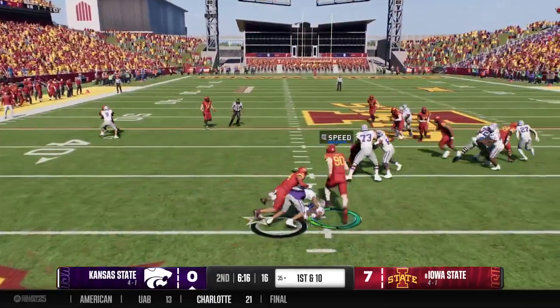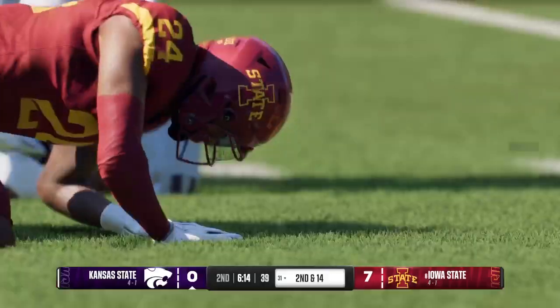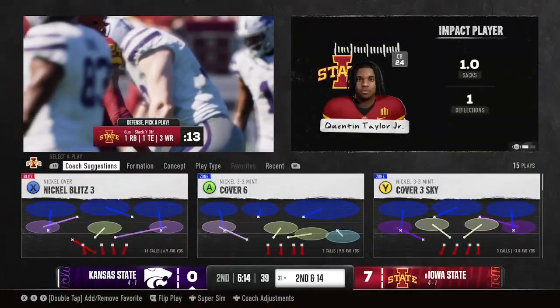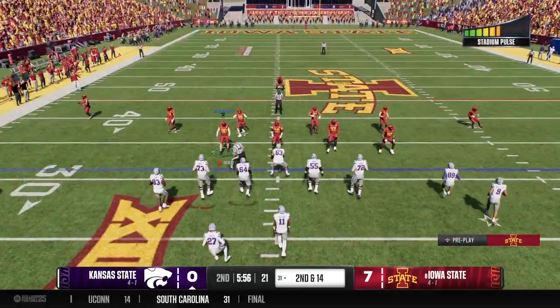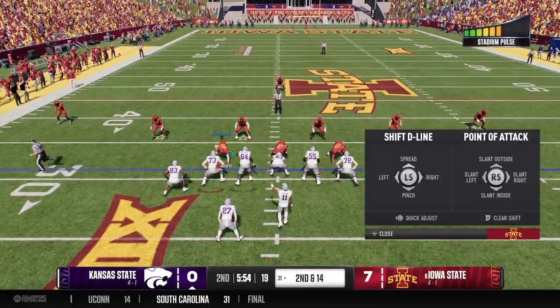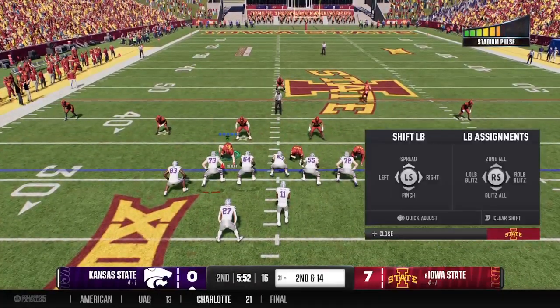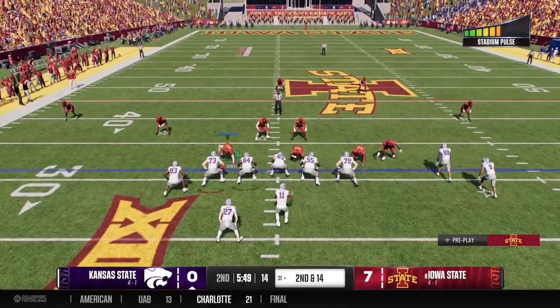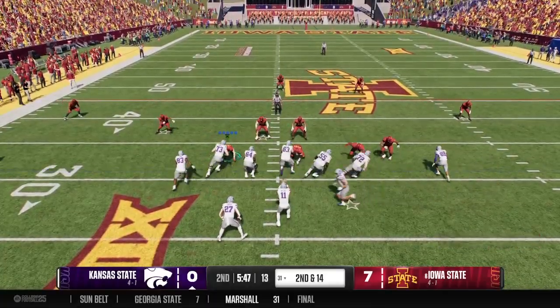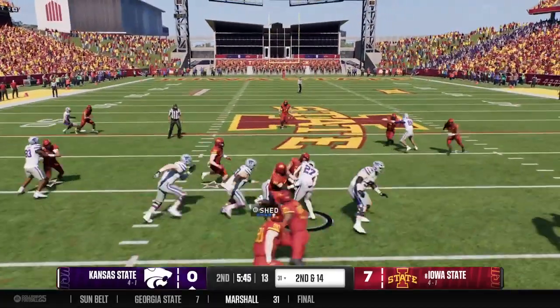Oh, it's a reverse. Nowhere to run on that one. He loses 4 on the carry. What a great job by the backside of the defense staying home. A lot of time the run looks like it's going the other direction. What happens? You start to chase. Nope. These guys stayed home and played their assignment, and that's why they had success.